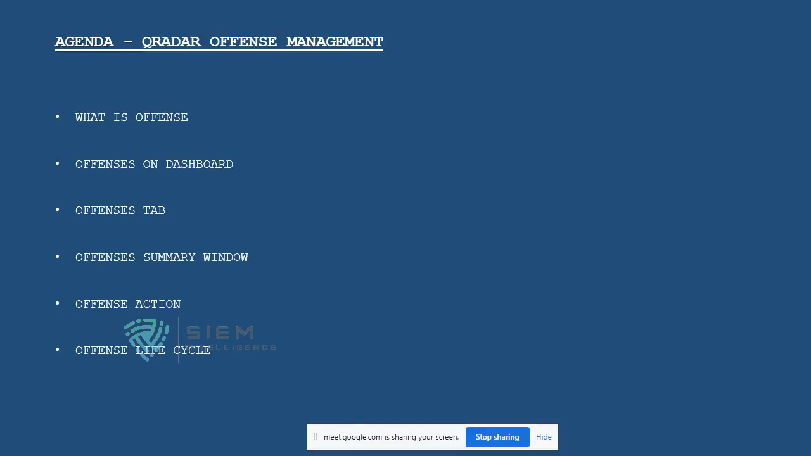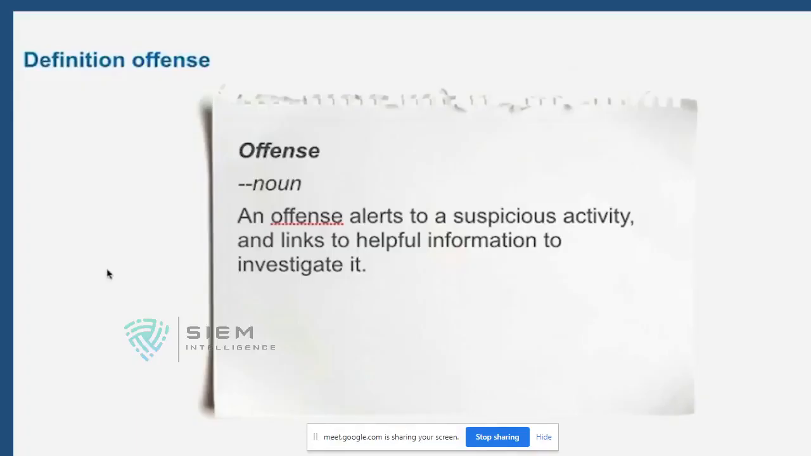So let's create the basic understanding of offense. An offense is an alert or a suspicious activity linked to give helpful information to investigate it. When you go to one stage of cybersecurity endpoint, the logs are very important. They are triggered by a user, or by a network, or by any flow. If the logs are important enough, they become events. Once events are important enough, they sometimes become offenses. If the offenses are more important, they become something like an incident.